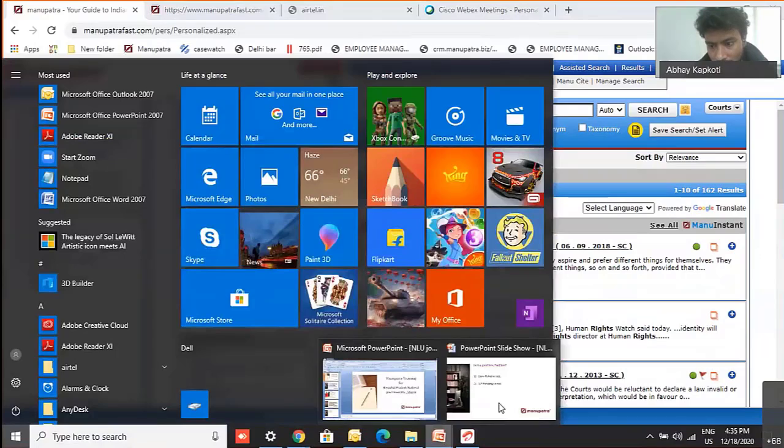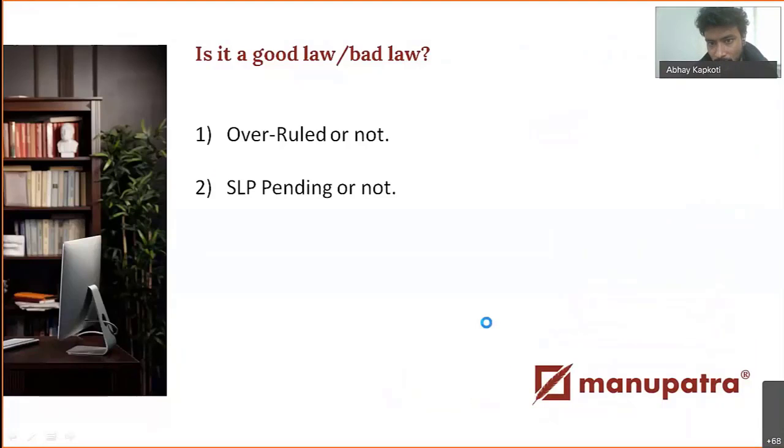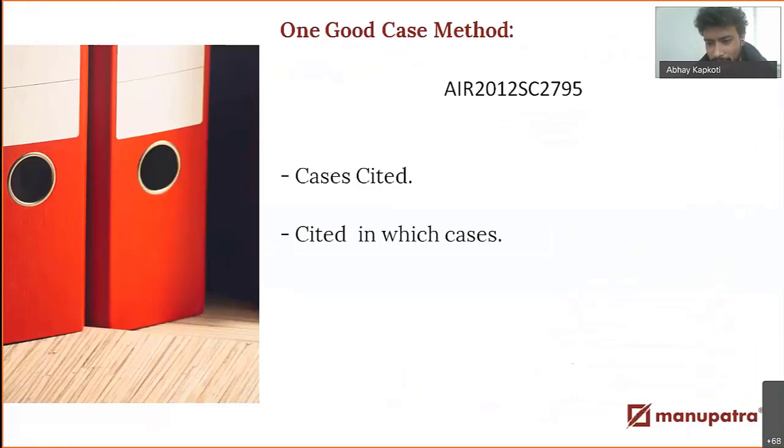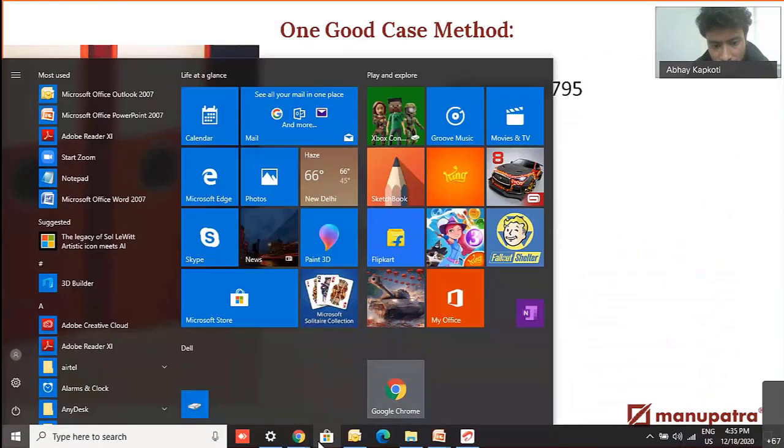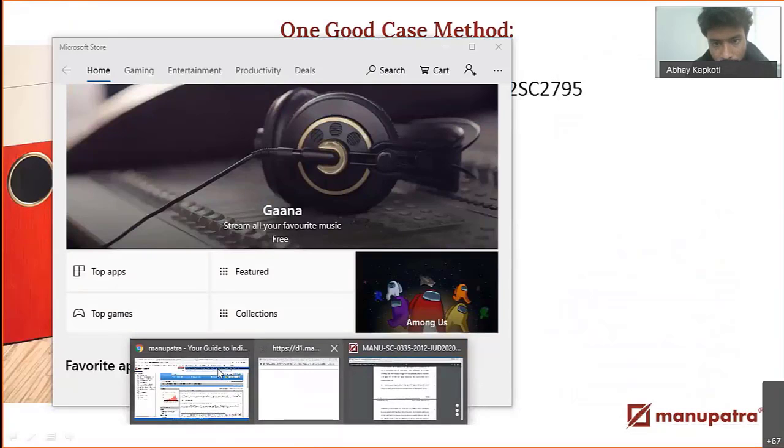Let's go to how a case looks in Manupatra. So this is one good case method that I was mentioning. We'll be using one citation for this. So this is AIR 2012 SC 2795. Okay, so let's go back to Manu.